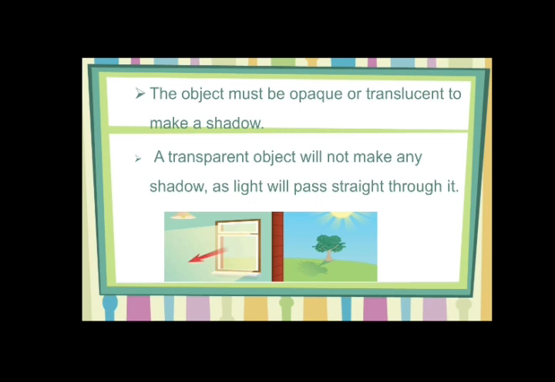Try it out at home, children. You can take a bench or any table, switch on a torch, and keep a screen behind your object. Notice whether you are obtaining your shadows or not. Will transparent objects make shadows? No, because they allow the light rays to pass through them. Whenever you restrict its pathway, shadows are formed.